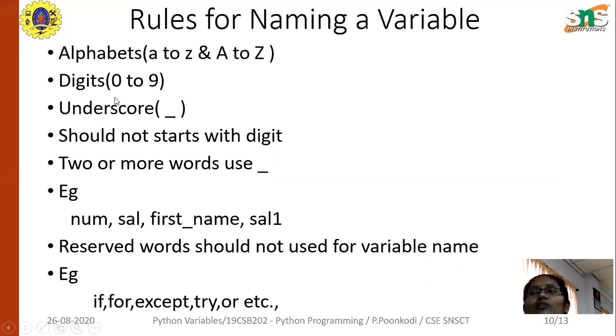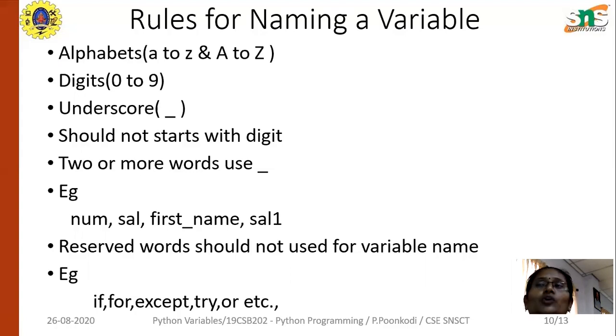Next, you have to follow the rules for naming variables. While naming variables, you can use alphabets, both lowercase and uppercase letters; both cases are valid. Then we can use the digits from 0 to 9.